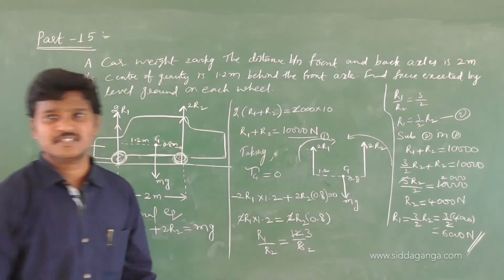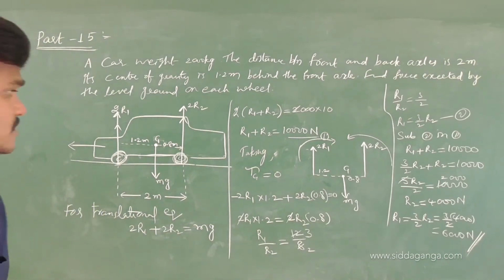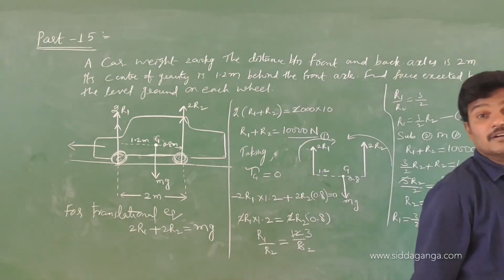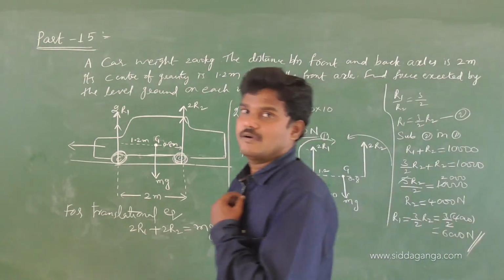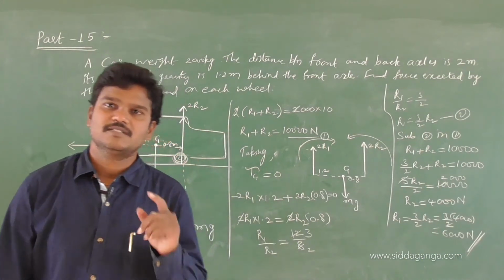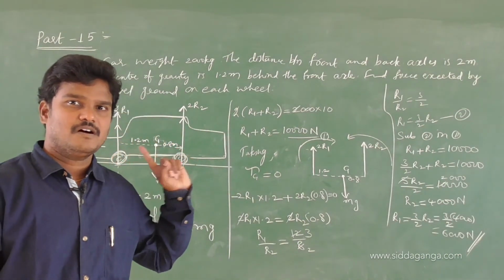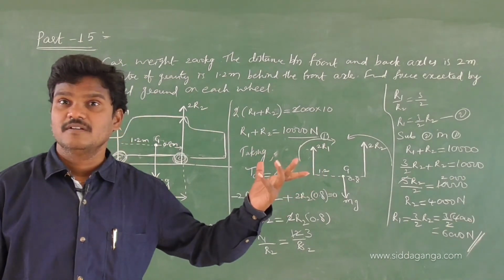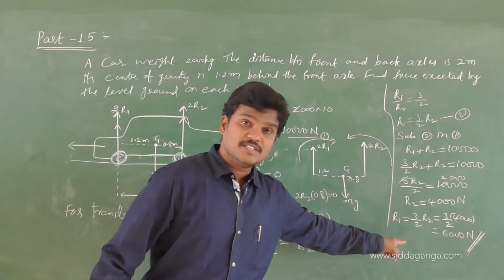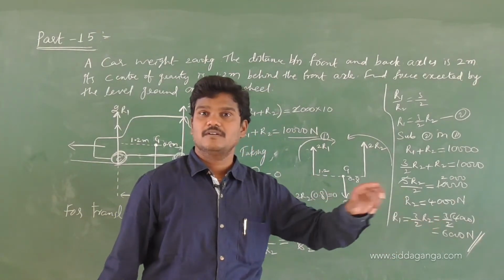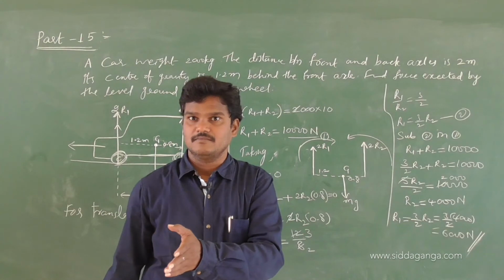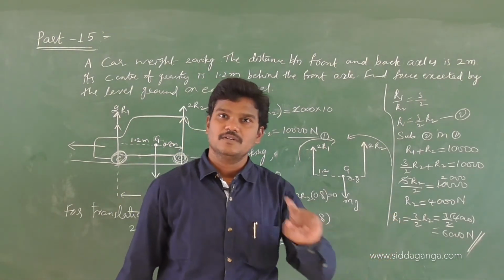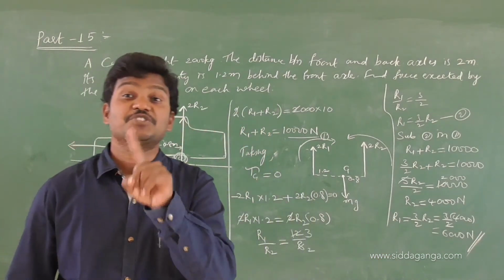Check the calculations. One answer I got 4000, another answer I got 6000. What are R2 and R1? R1 is the reaction force on the front wheel. R2 is the reaction force on the back wheel. If I got 2R1, that is the net reaction force on the front 2 wheels. 2R2 is the net reaction force on the back 2 wheels. What is this single R1, single R2? Single R1, single R2 is nothing but each wheel.